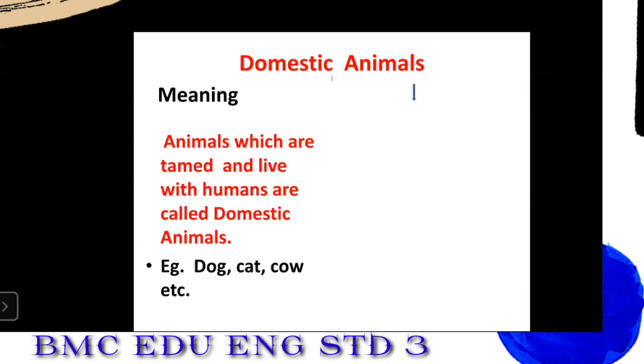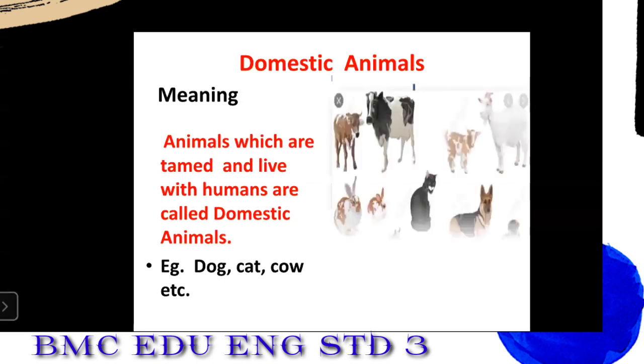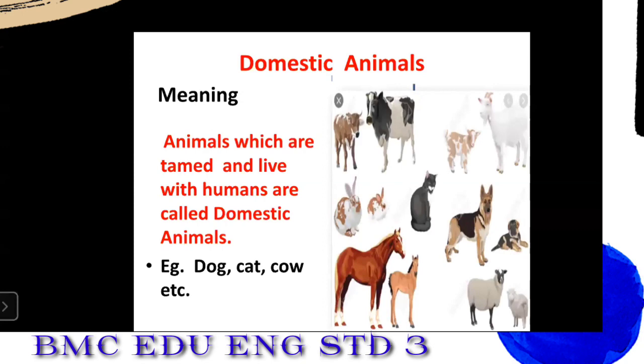Examples: dog, cat, cow, right? Buffalo, goat, what we saw in the conversation. Okay? So here are some pictures. See the pictures. There is a cow, there are goats, hares or rabbits. That also people keep as domestic animals. Then horse is there, cats are there, dog which guards our house, okay, and sheep. So all these domestic animals are very useful to humans or us, right?